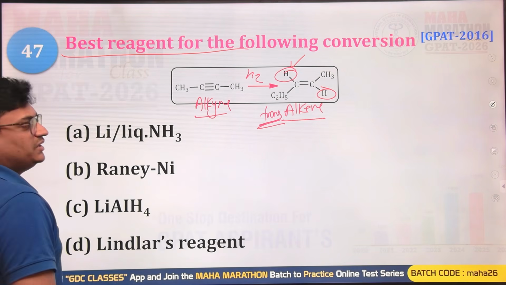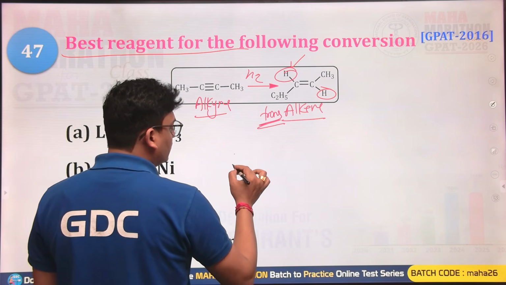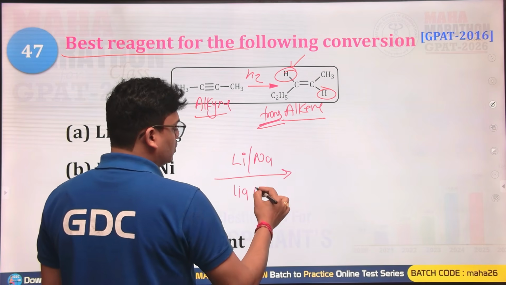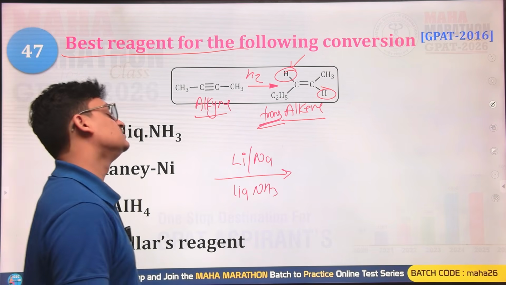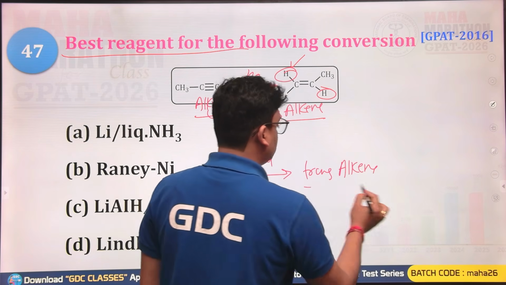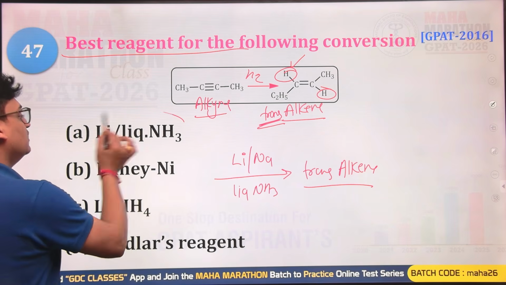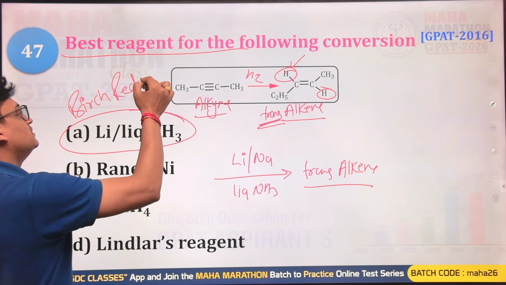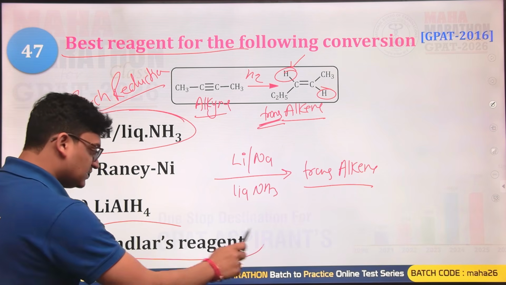So the alkene must have the hydrogens in the trans fashion, and this can be done in the presence of sodium metal in liquid ammonia. So in liquid ammonia, either lithium or sodium metal will convert this structure into trans alkenes, and this reaction is known as the Birch reduction reaction. Now, there is another one like this, the Lindlar catalyst.